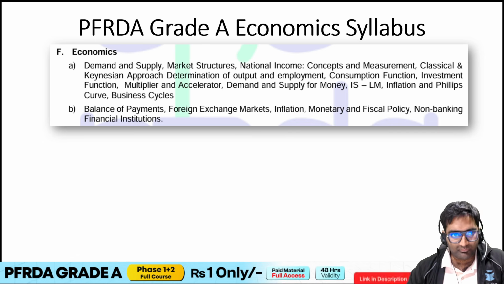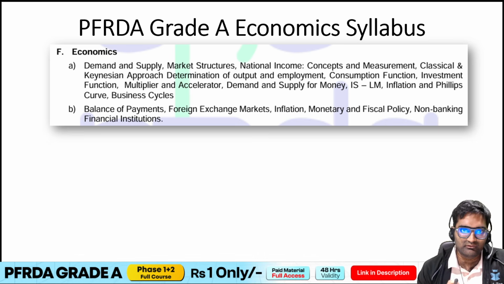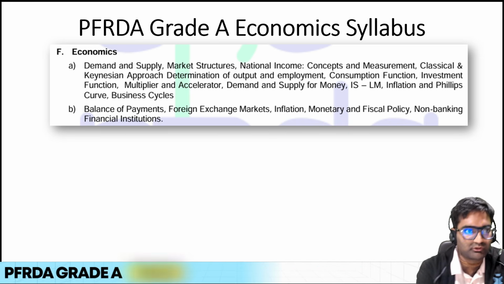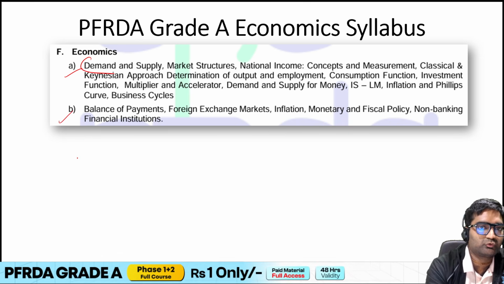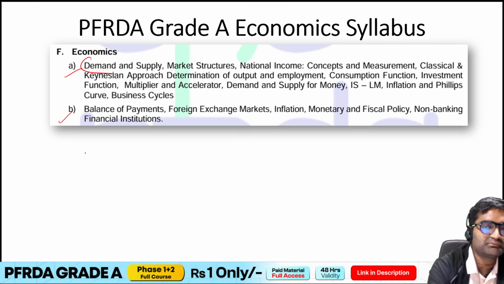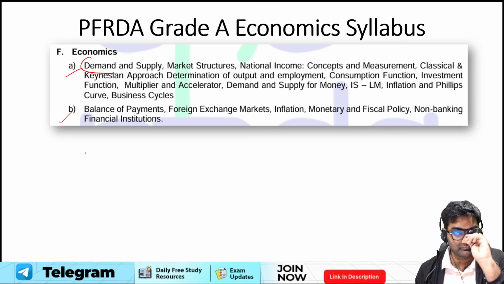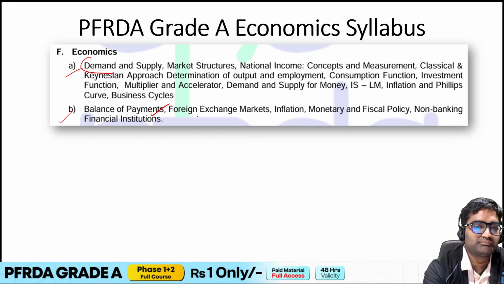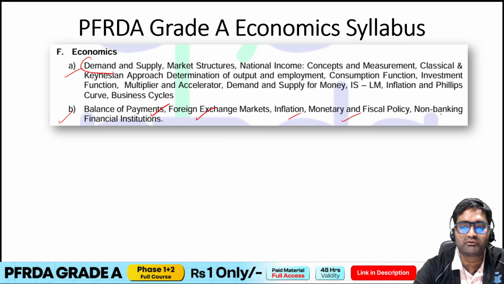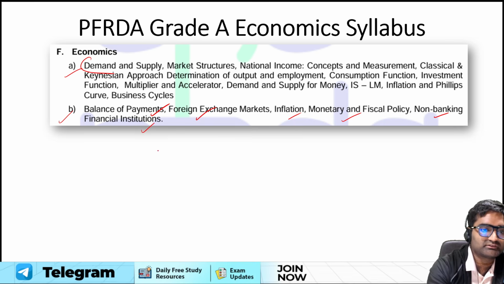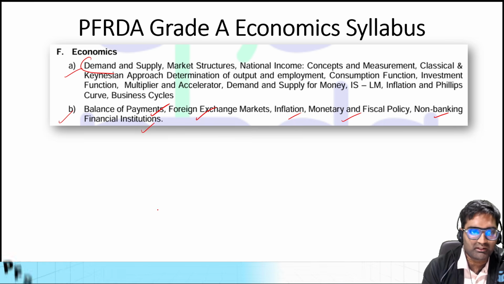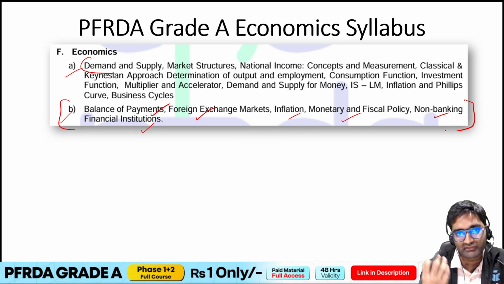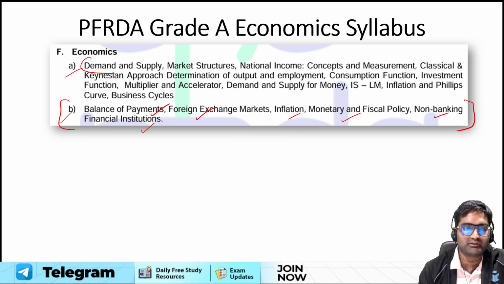Now, talking about the economics syllabus, you can see there are generic economic topics and a few topics which are slightly deeper in nature. Talking about demand and supply, this can be divided into two parts. If you see part B, this is something that you must have read for any other examination or previously, if you have a background in economics. That's balance of payment, foreign exchange market, inflation, monetary and fiscal policy, non-banking financial institutions. Part B is mostly things you must have read previously.